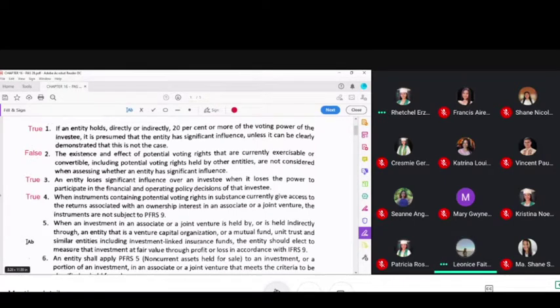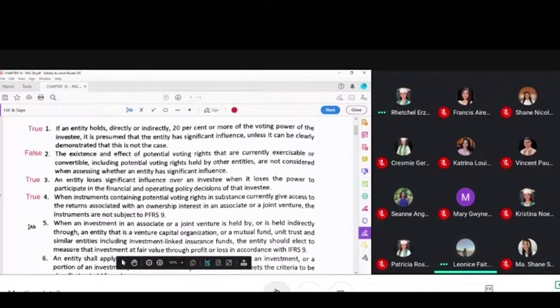Number five, when an investment in an associate or a joint venture is held by, or is held indirectly through, an entity that is a venture capital organization or a mutual fund, unit trust, and similar entities, including investment-linked insurance funds, the entity should elect to measure that investment at fair value through profit or loss in accordance with IFRS 9.